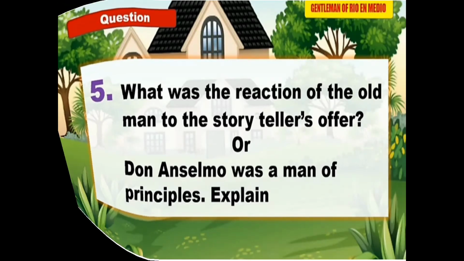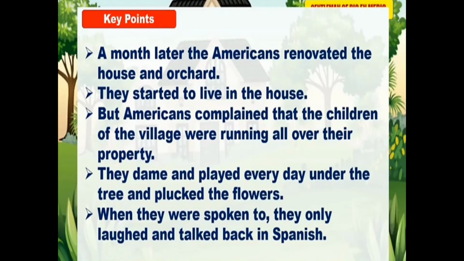A month later, the Americans renovated the house and orchard. They started to live in the house. After one month, the Americans replastered that old house, cut off some branches of the trees, put up the fence and started to live in that house. But the Americans complained that the children of the village were running all over their property. They came and played every day under the tree and plucked the flowers.